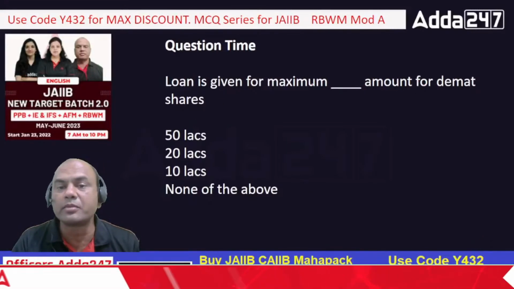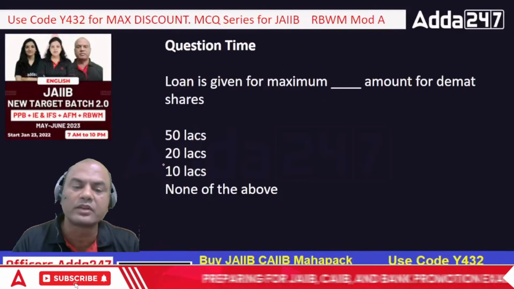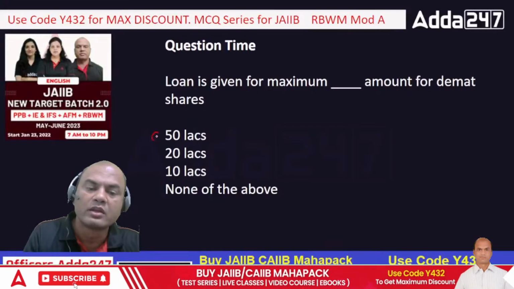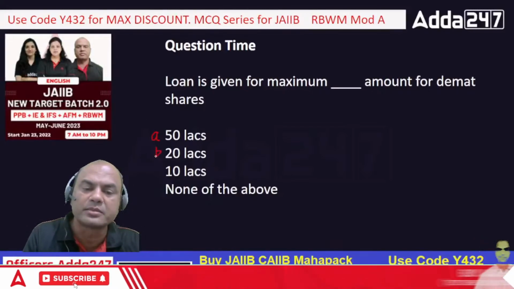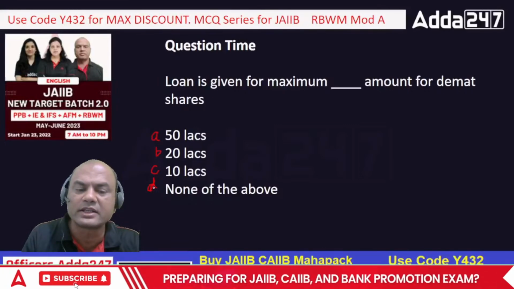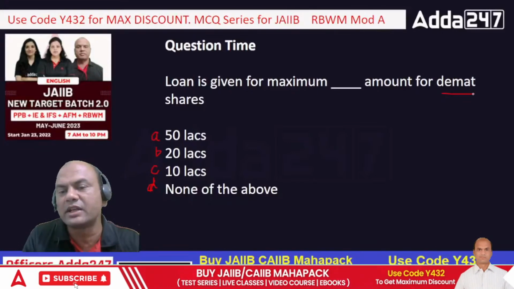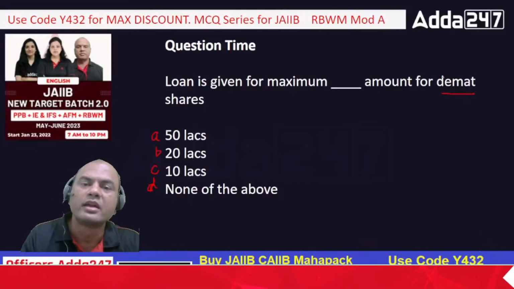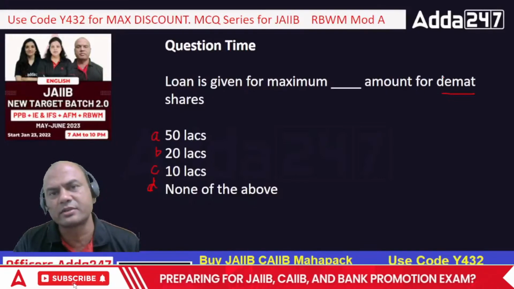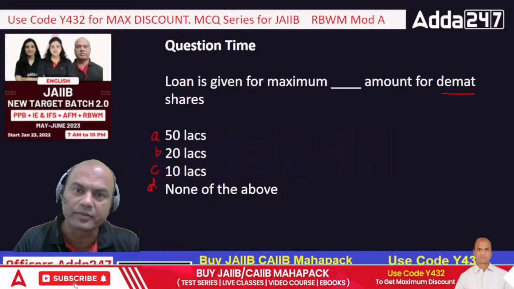Loan is given for a maximum of dash amount for demat shares. So what is the maximum loan amount in loan against shares? 50 lakhs, 20 lakhs, 10 lakhs and none of the above. So what is the answer? Why is it said demat shares? Firstly understand what is demat. Demat account, I have taken a separate lecture. Kindly follow that lecture. It's the account for shares which I am holding.